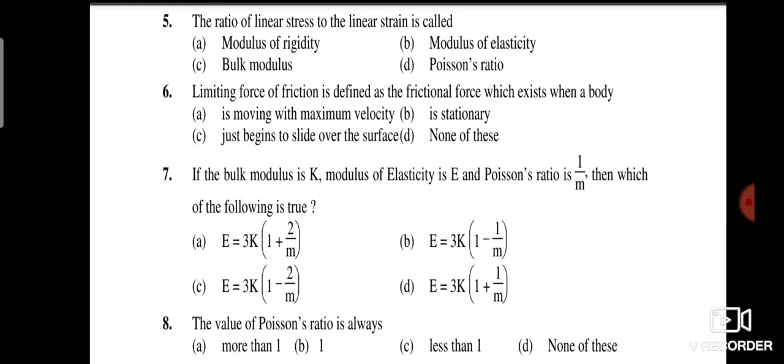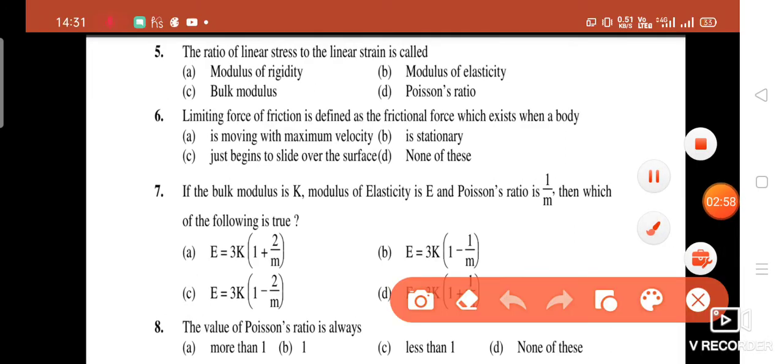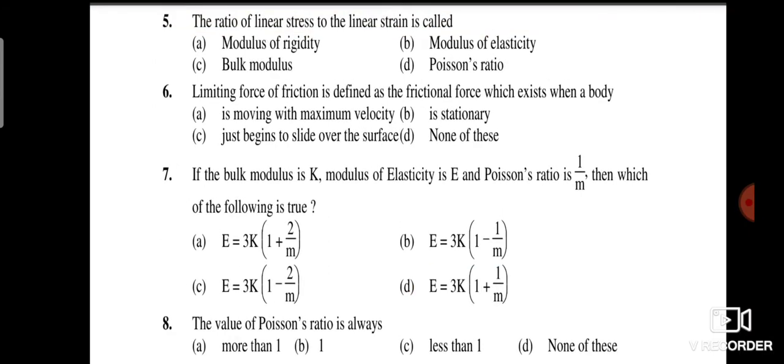Seventh question is, if the bulk modulus is K, modulus of elasticity is E, and Poisson ratio is 1 upon m, then which of the following is true? You have four options. A, E equal to 3K(1 plus 2 by m), B, E equal to 3K(1 minus 1 by m), C, E equal to 3K(1 minus 2 by m), D, E equal to 3K(1 plus 1 by m). So guys, your right answer is option B, E equal to 3K(1 minus 1 by m).